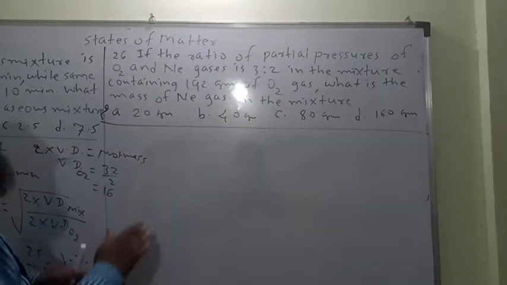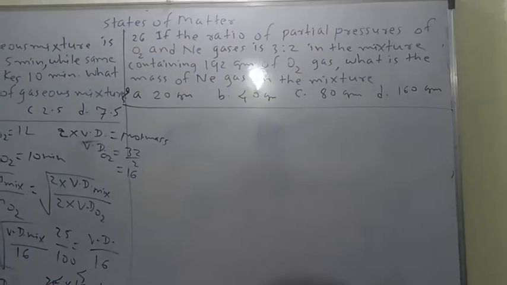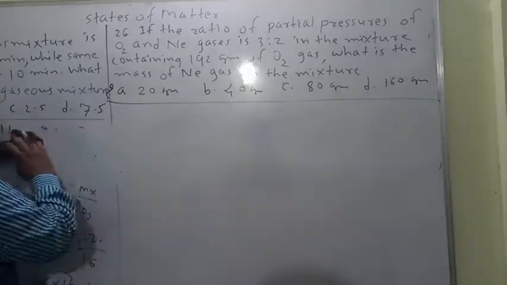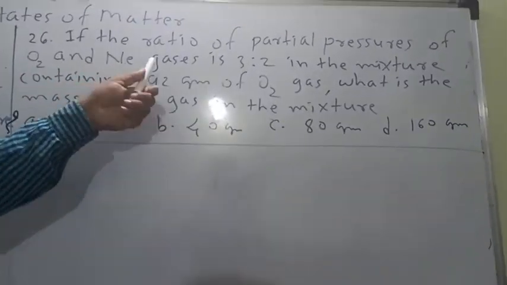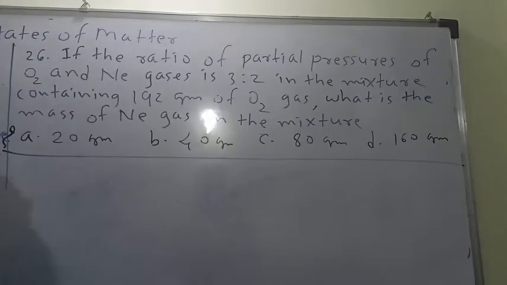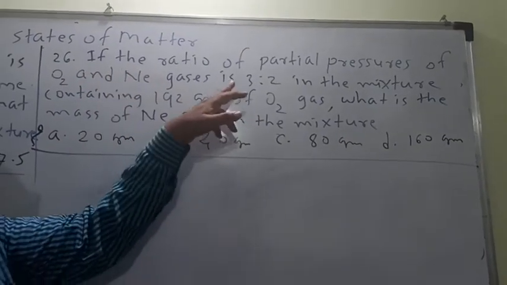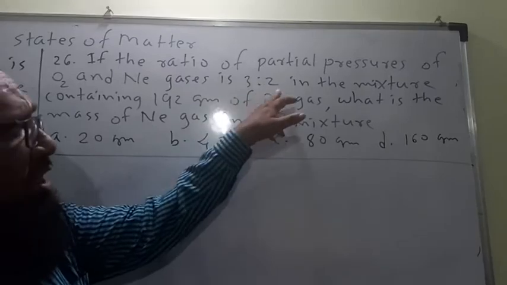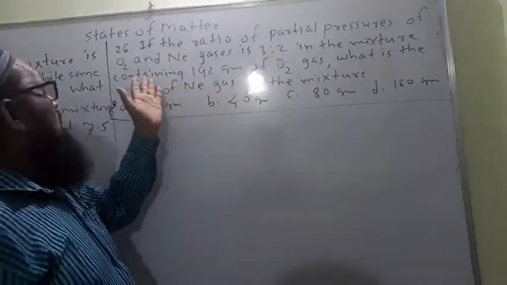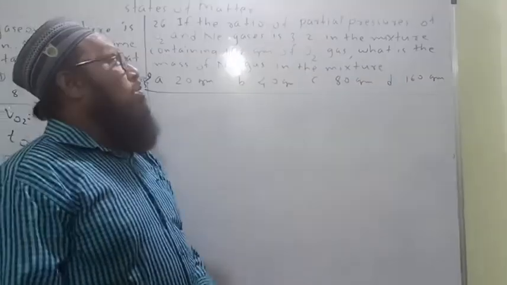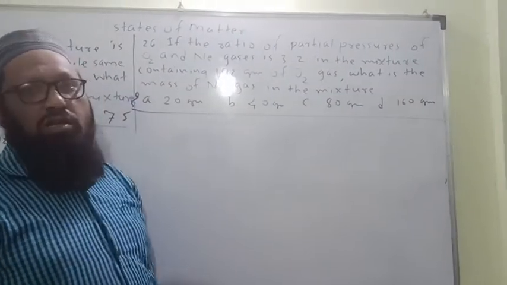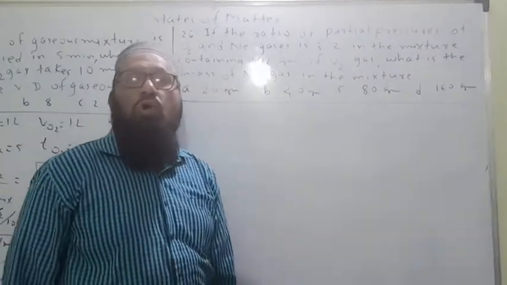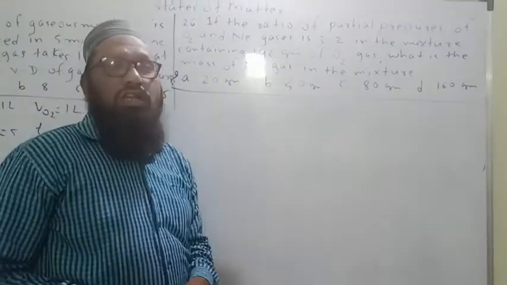Let us see question number 26. If the ratio of partial pressures of oxygen and neon gases is 3:2 in the mixture containing 192 gram of oxygen gas, what is the mass of neon gas in the mixture? This numerical depends on Dalton's law of partial pressure.